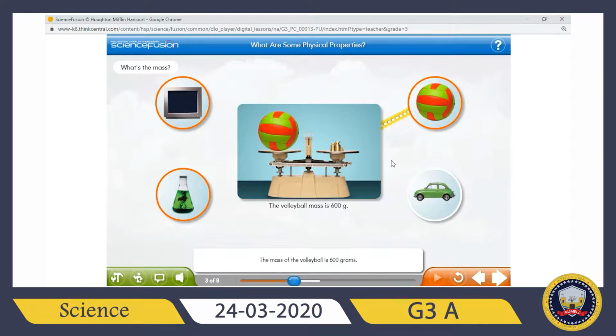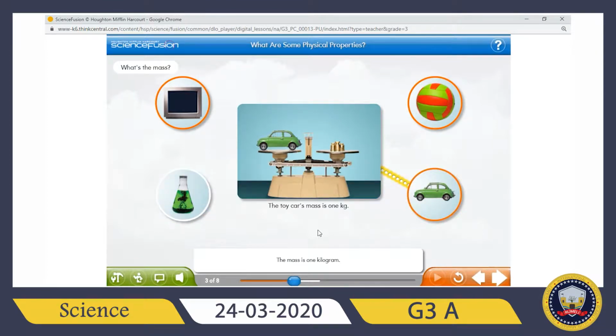Let's check the mass of a toy car. How much matter is in this toy car? Let's look at the mass. The mass is 1 kilogram. For all subjects, I can use a pan balance, okay? So it says the toy car's mass is 1 kilogram.